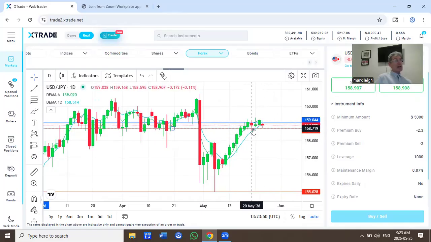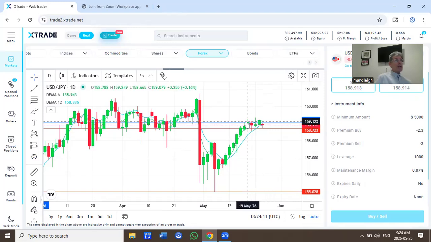Hasn't been able to break below the support level last week. Bounced up off the support level already today, and we'll see if we get a turnaround from US dollar weakness to strength, and buyers do look to test this 159.04 resistance level.